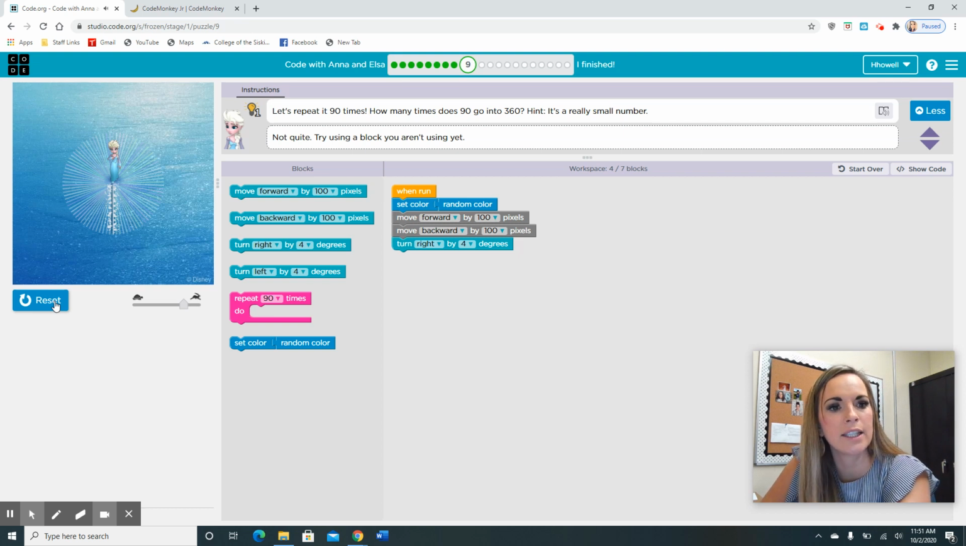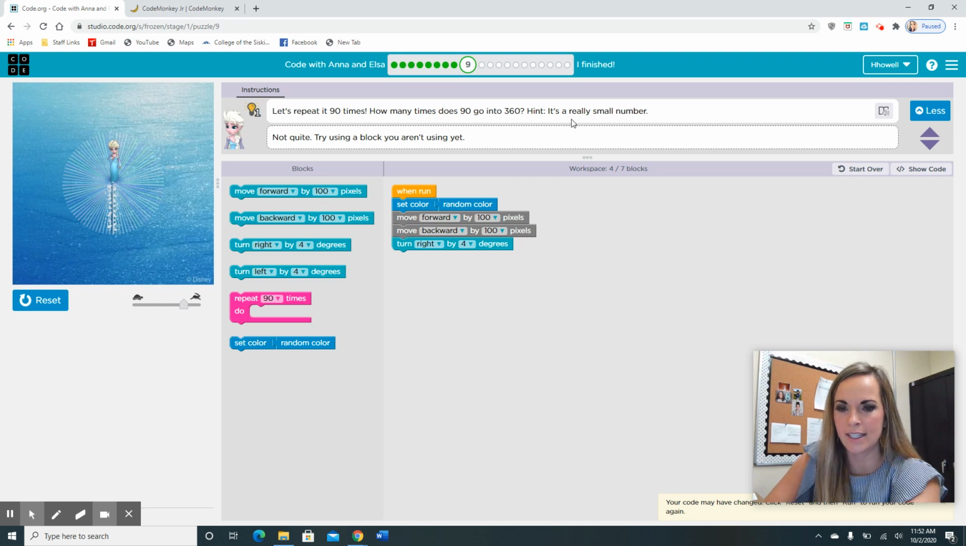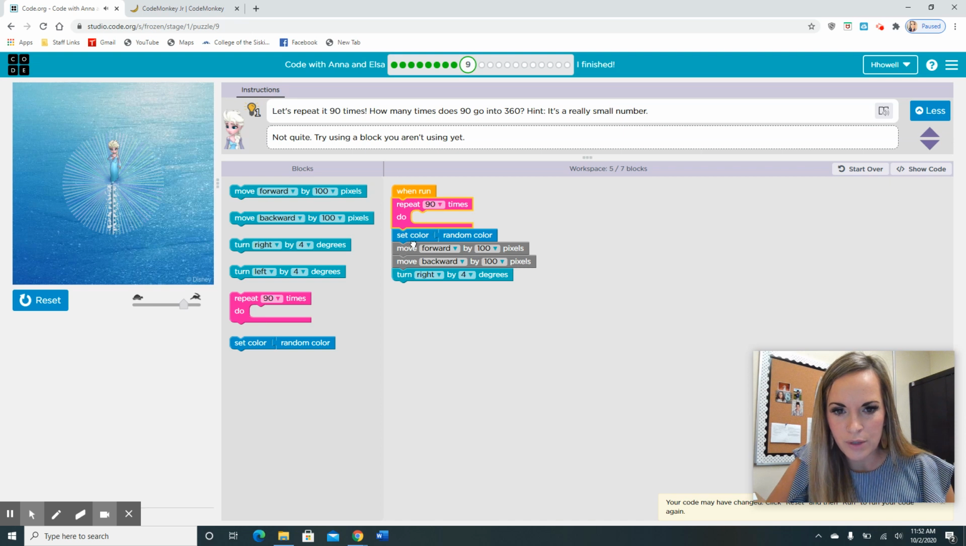Okay, so she did that line. So what do you guys think? What block is missing? A move forward, a repeat block, a set a random color. I think it's a repeat block because if you look up here at the hint, it says, let's repeat it 90 times. How many times does 90 go into 360? Hint, it's a very small number. And that's where we got our number 4.